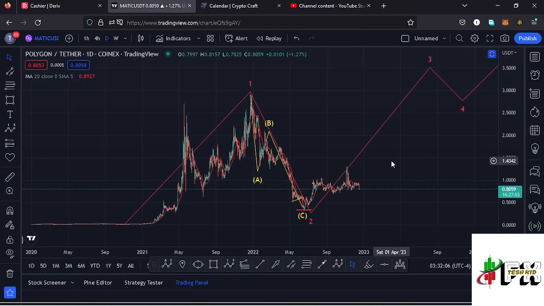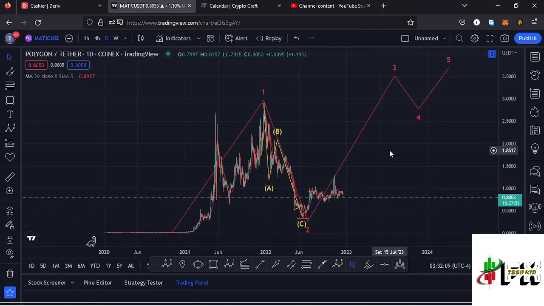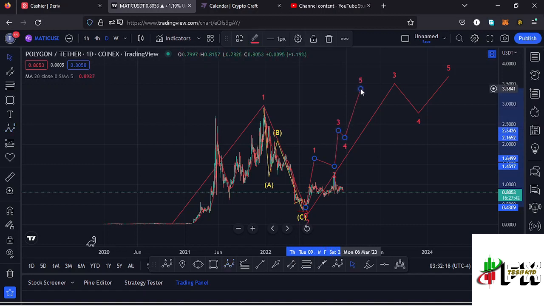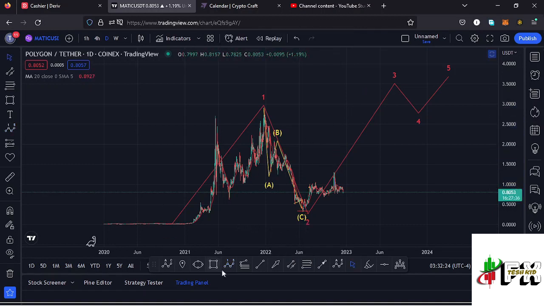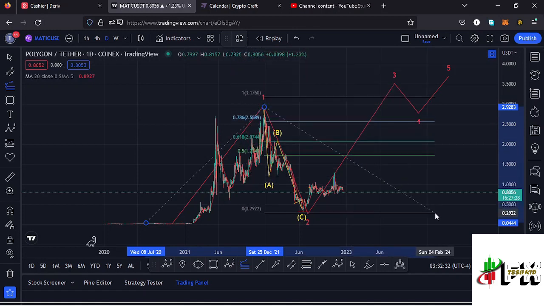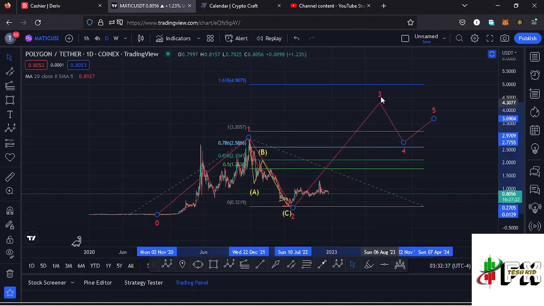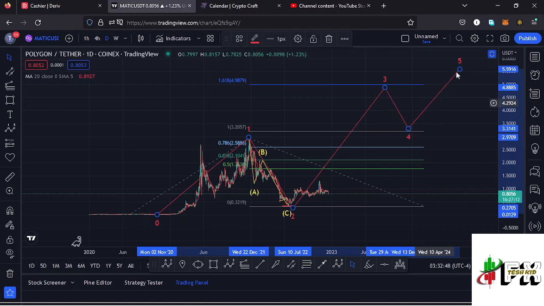And getting a little bit into the details of the formation of this Elliott wave structure right here, in the formation of a third wave, which is an impulsive wave, we also expect to see fractal waves in formation within that wave 3 to the upside, and I can also sketch out a minimum target area to the upside in the formation of that wave 3 using the Fibonaccis, connecting them from the low of the first wave to the high of that wave 1, then dragging the fibs to the low of the second wave, and that gives me a minimum target area to the upside in the formation of this wave 3 at the fib level 1.618, which perfectly lies at around the $4.98 mark, and that is the minimum that I will expect that wave 3 to the upside to do before we see a wave 4, and then continue pushing higher in the formation of that wave 5.